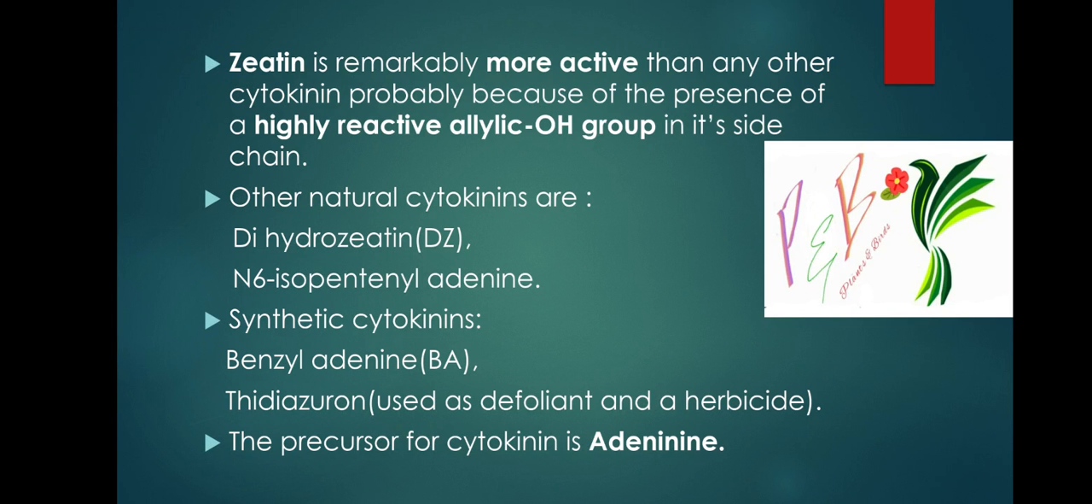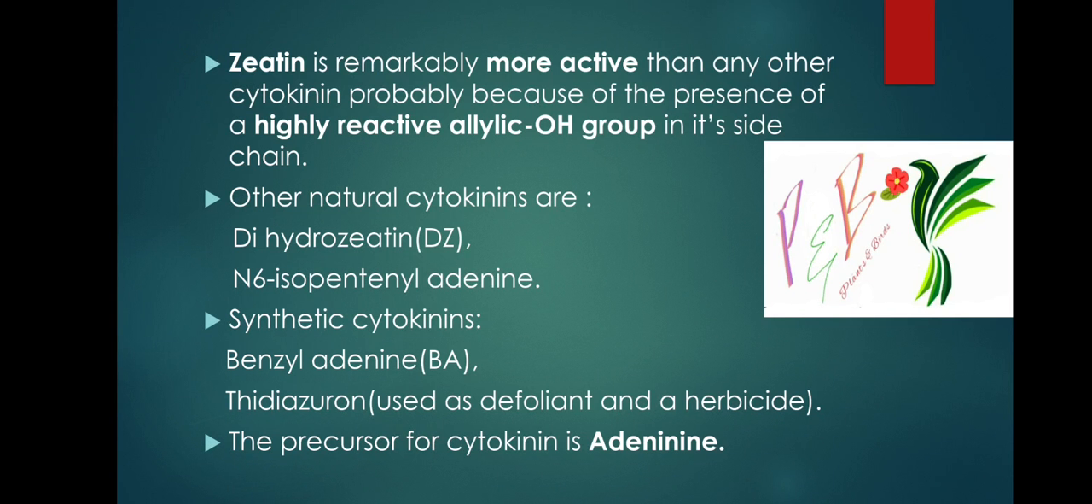Other natural cytokinins are dihydrozeatin, that is DHZ, and N6-isopentenyl adenine. Synthetic cytokinins are benzyl adenine, BA, and thidiazuron, used as a defoliant. Defoliation means loss of leaves. Thidiazuron is a cytokinin used as a defoliant and as a herbicide.